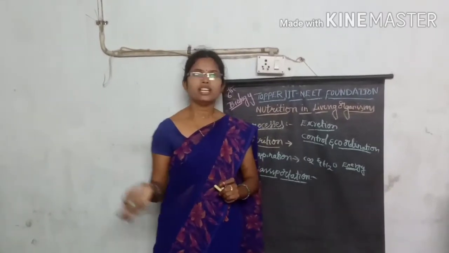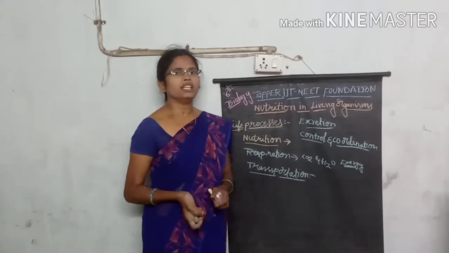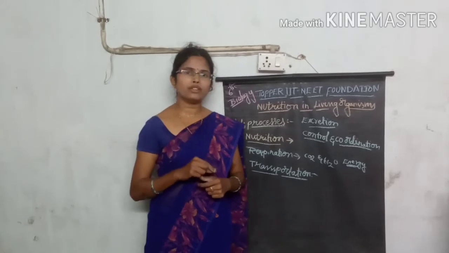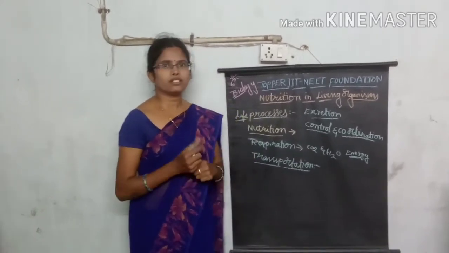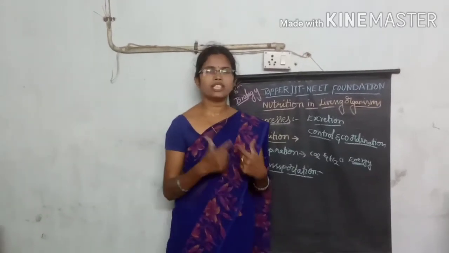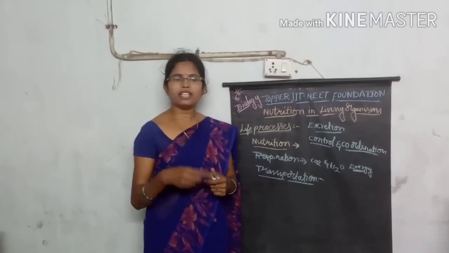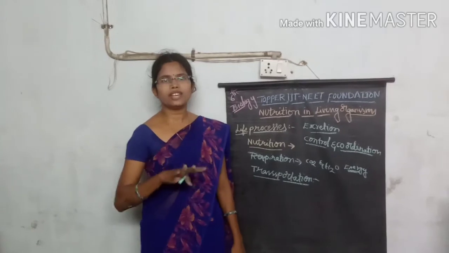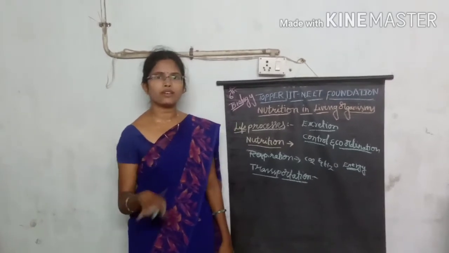For example, if it is very cold outside, you immediately respond and wear a sweater to cover your body. Or if it is hot, with high temperature, you want coldness in your surroundings.